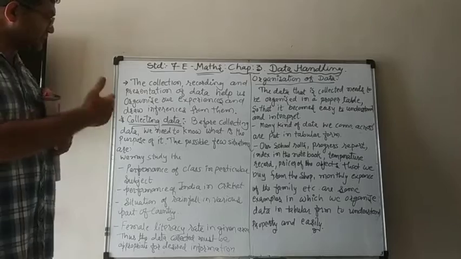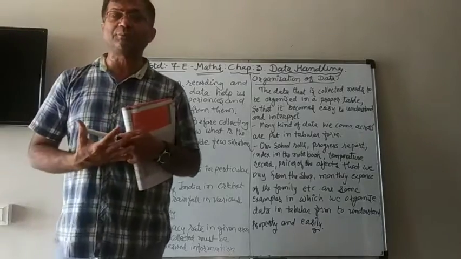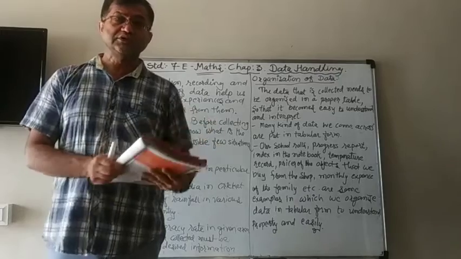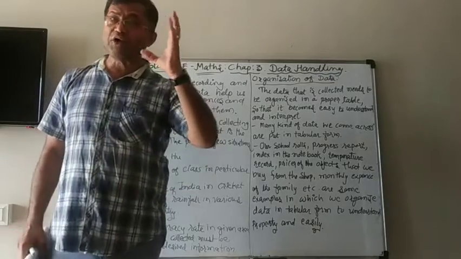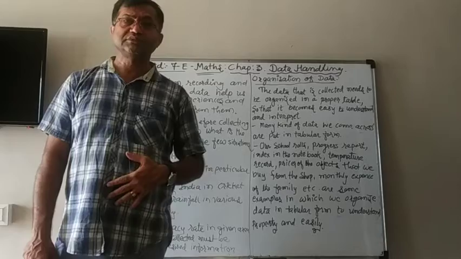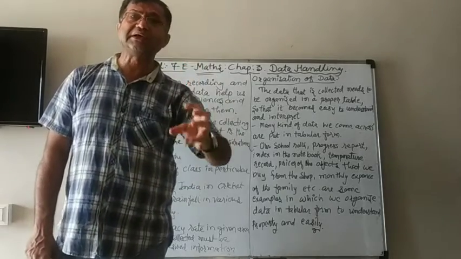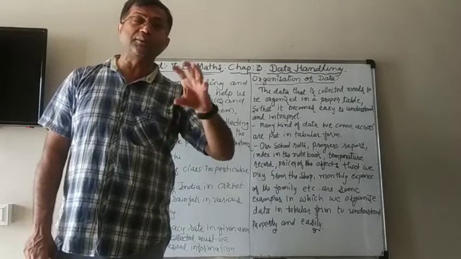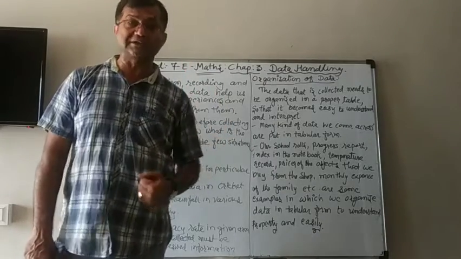It means that different types of situations can arise. It means that before we collect the data, it should be clear in your mind what the use of that data is that we are collecting.